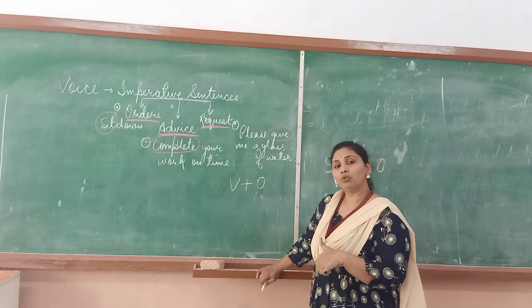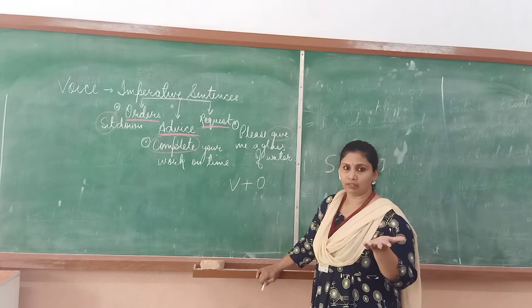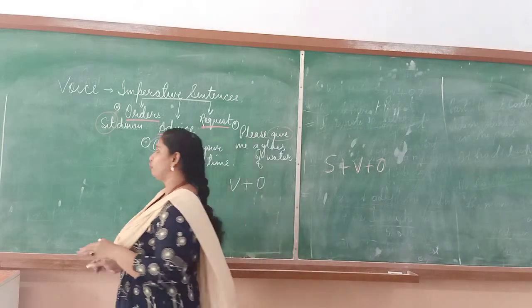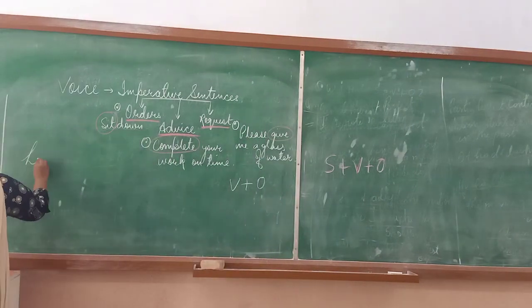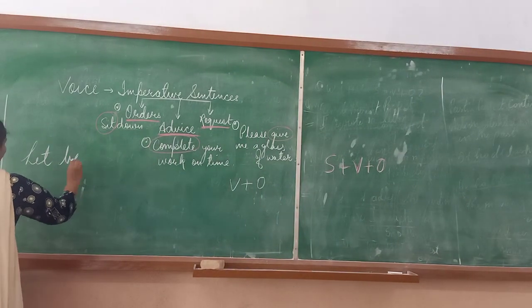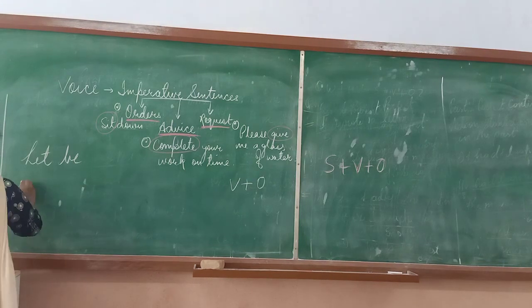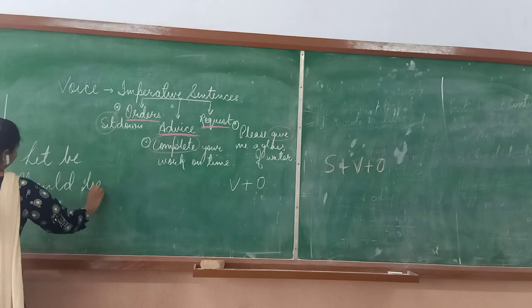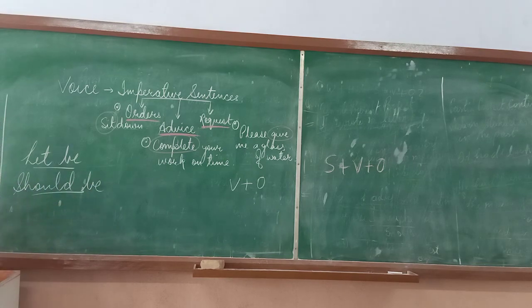Here, we do not use any of the rules that we had learned earlier. The rules over here will only be the usage of the words let be or should be. We convert imperative sentences using the words let be or should be.